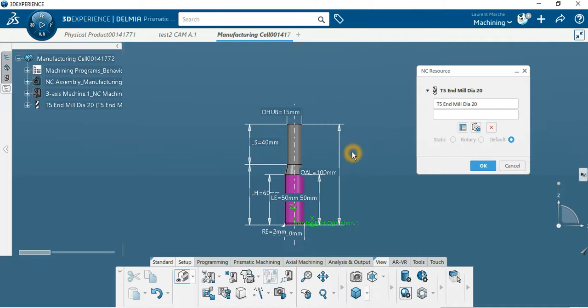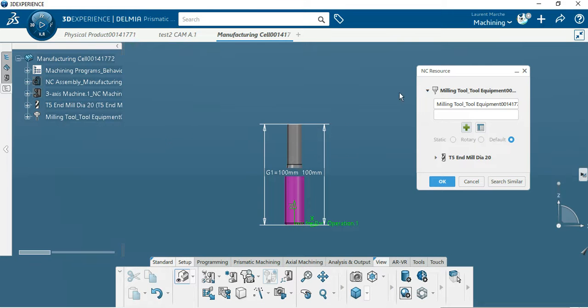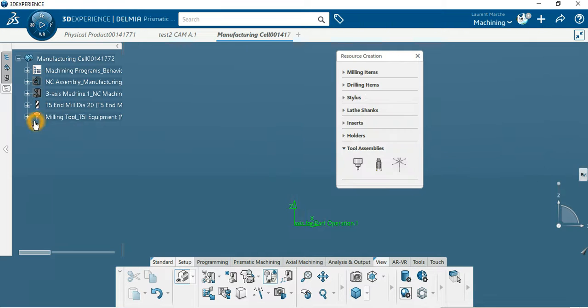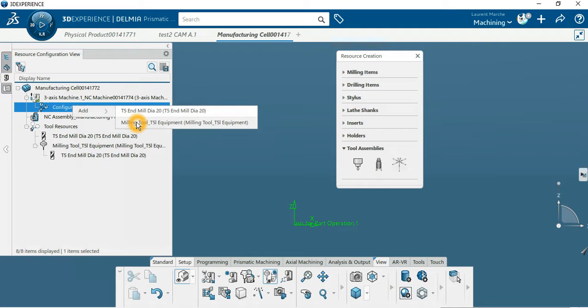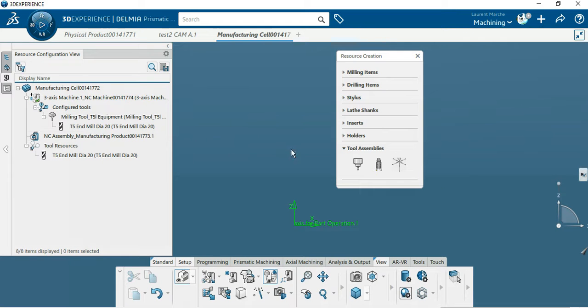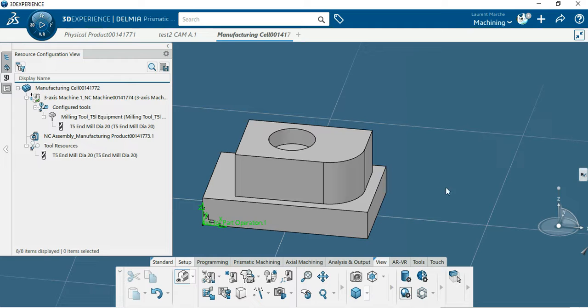Okay. If you click on OK, look here, you will get your milling tool assembly. To remind, you can use the same number, it could be good for you. So this one is the tool equipment. Okay, you get a tool equipment with your tool, and if you go there on the resource here, just one right click and add this one. So now it's configured. That's all for this one.